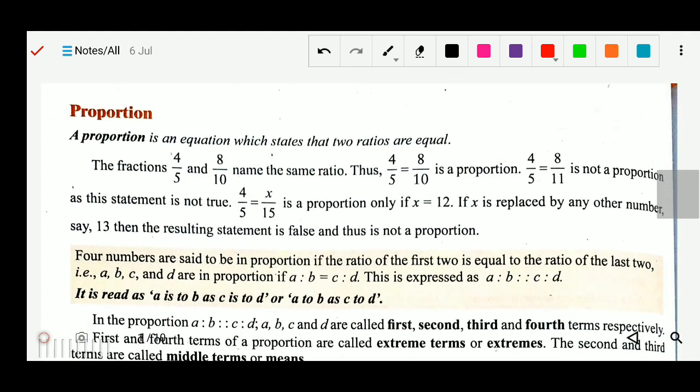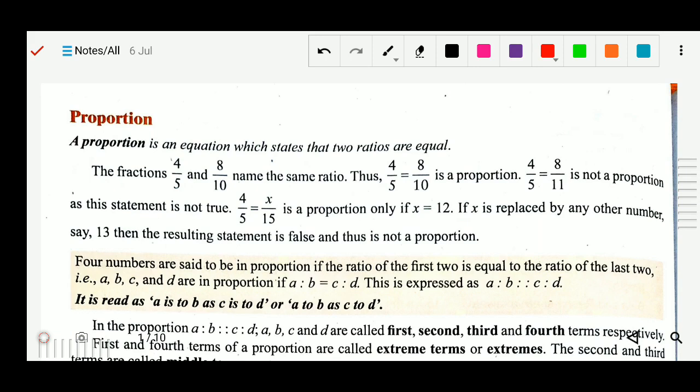Okay, so about proportion, that was the example. The definition of proportion is: a proportion is an equation which states that two ratios are equal. When two ratios are equal, that is called proportion. So 4 by 5, 8 by 10, are they equal? Yes, because if you write it in the simplest form, you will get 4 by 5. So they are in proportion.